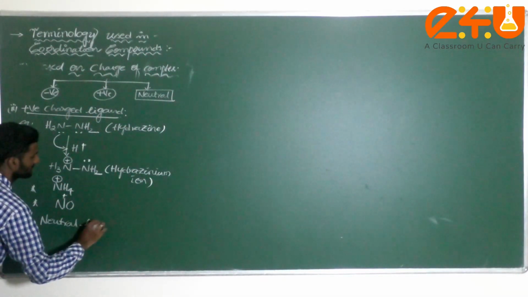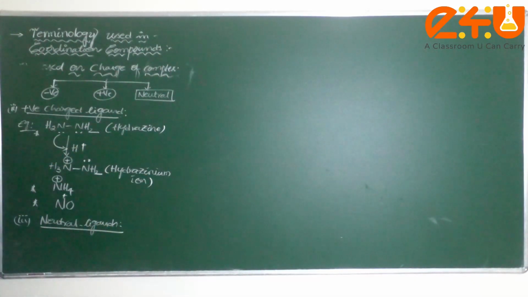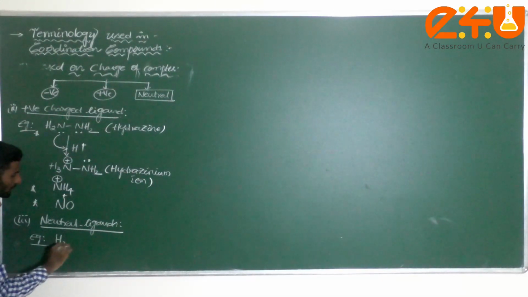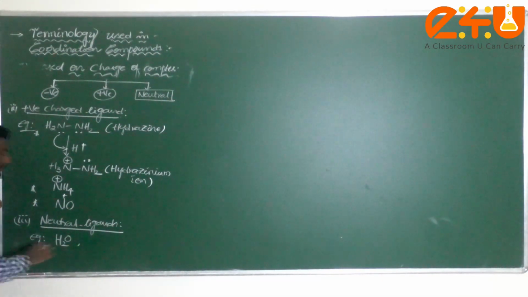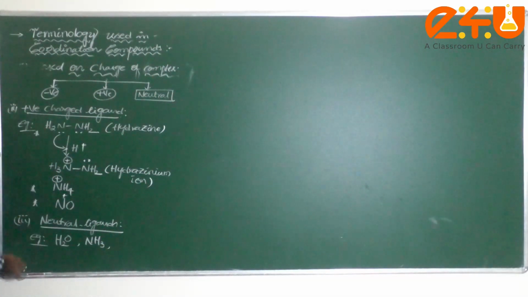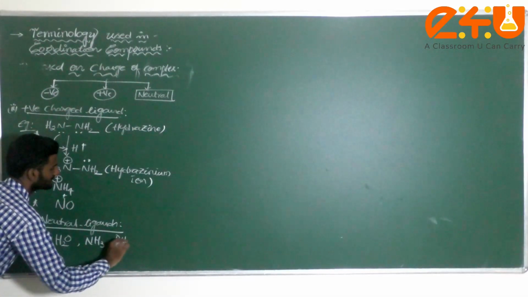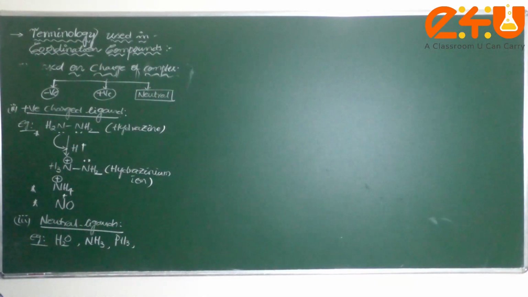Neutral ligands. What types of ligands come under neutral? Now I am writing here. The best examples for neutral are: water. Water comes under neutral ligand. Next one, dear student, ammonia, NH3. Next one, PH3, that is also called phosphine.